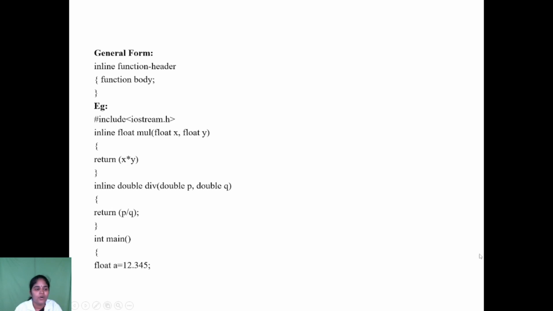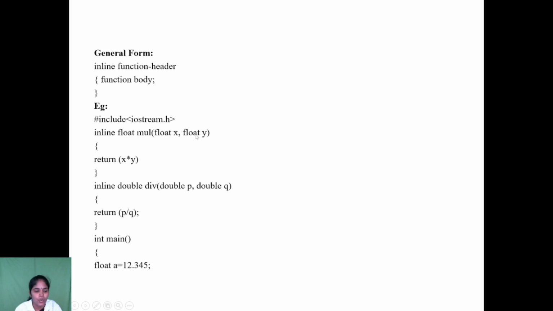What is the general form of the inline function? You precede it with the keyword inline, then the function header, and within the curly braces we define the function body. Here is an example of the inline function. There are two member functions, one is the mul function and the other is the div function. To define an inline function you precede it with the keyword inline. Likewise, mul is an inline function and div is also an inline function. Here the return type is float. Here the return type is a tuple.